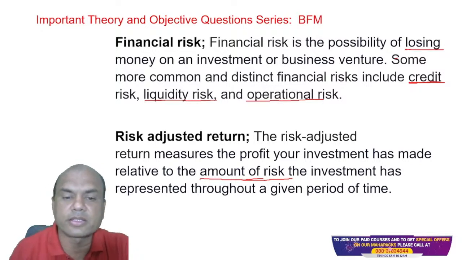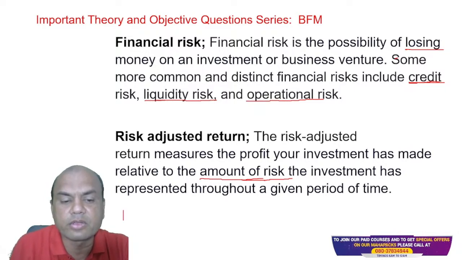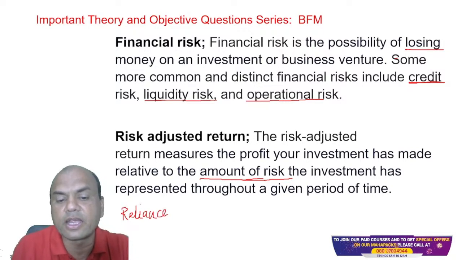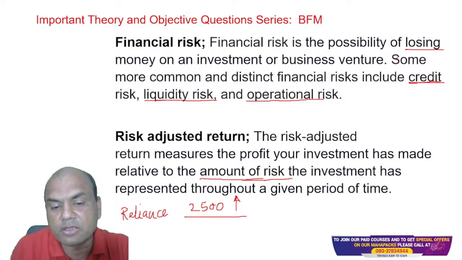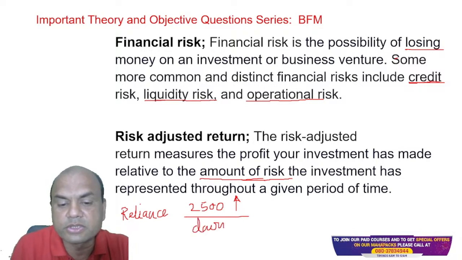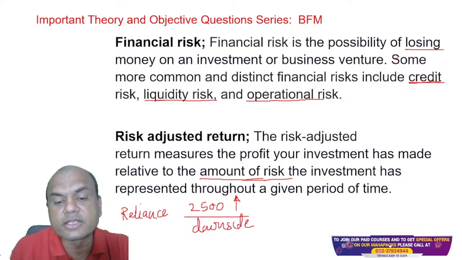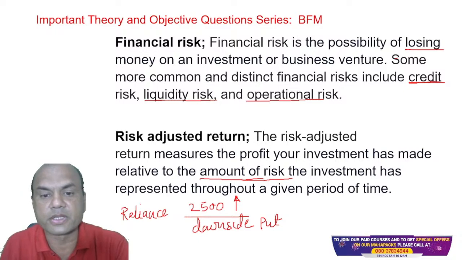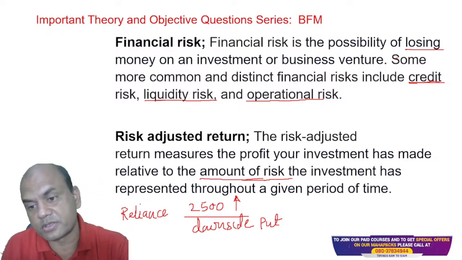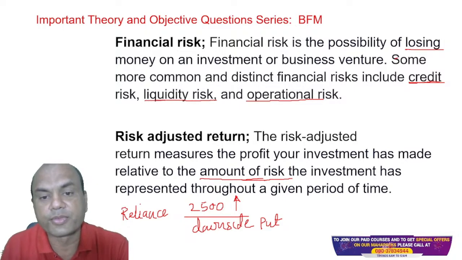I'll give you a simple example over here. Suppose you are buying a Reliance share right now at, let's say, 2500, expecting it to go up. But if it goes down, then to cover this downside potential or downside risk, this risk is covered using put options. But whenever you buy a put option, it will carry a cost, because a put option doesn't come for free.